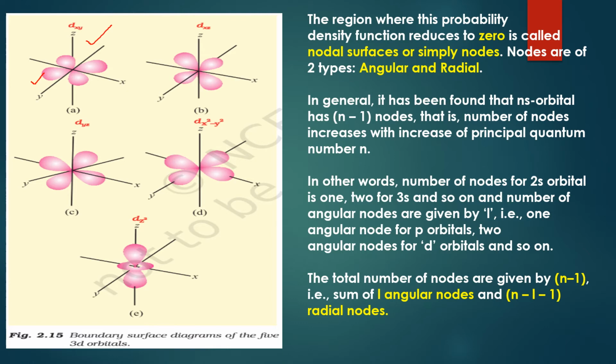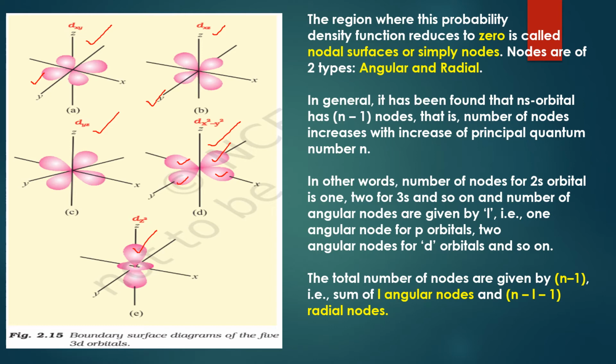And dxz, it is coming in the xz plane. These 4 lobes are not coming on the y. And then you have the yz. Same way, these are the 3. The remaining 2 are dx square minus y square and dz square. Here, the lobes of both dumbbells are exactly on the x and y axes. And the z square would be exactly on the z axis, both lobes of this dumbbell. So these are the boundary surface diagrams of the 5 3d orbitals.